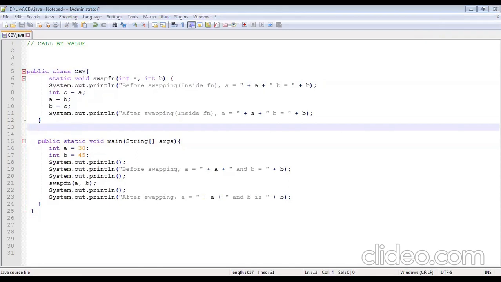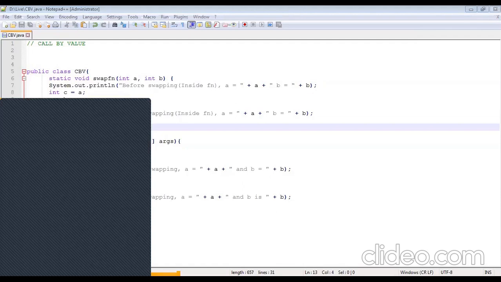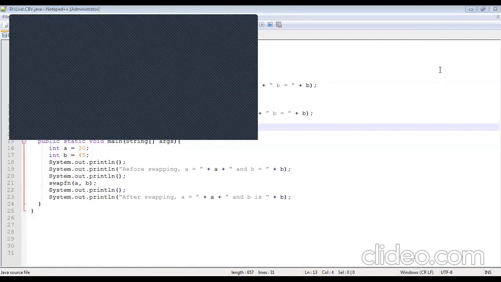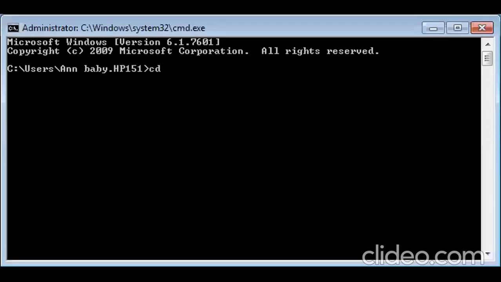Now I'm going to run my program. Let me open up a command prompt. Can you see the command prompt? Yes, ma'am. Okay, I'll go into my particular folder. The program name was cbv.java. Now I am going to run my program.